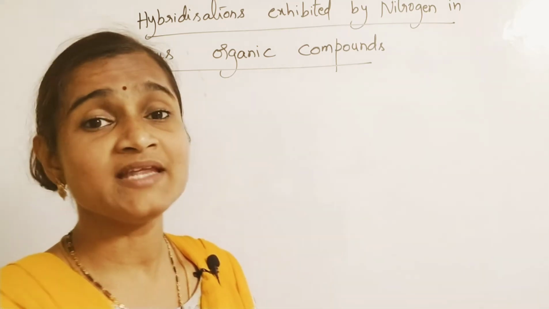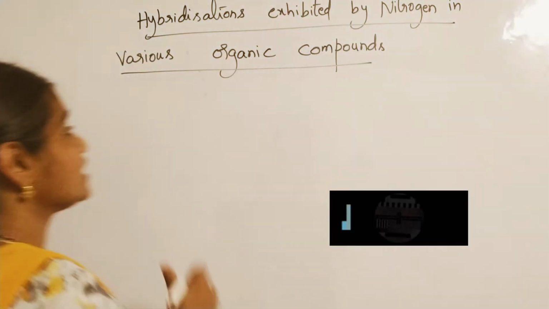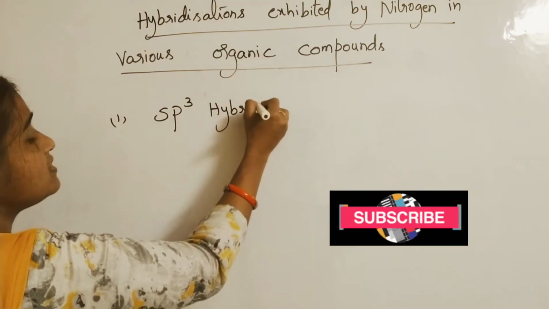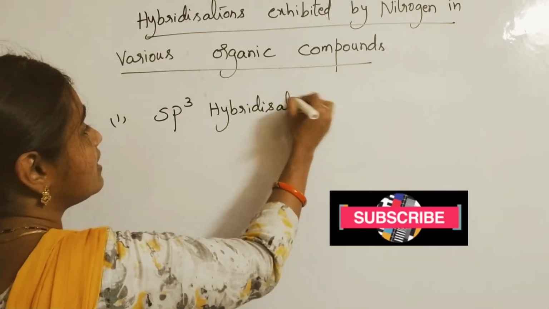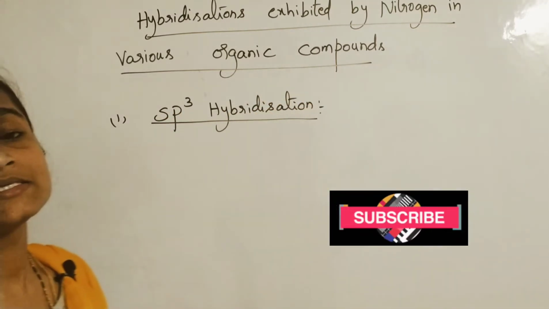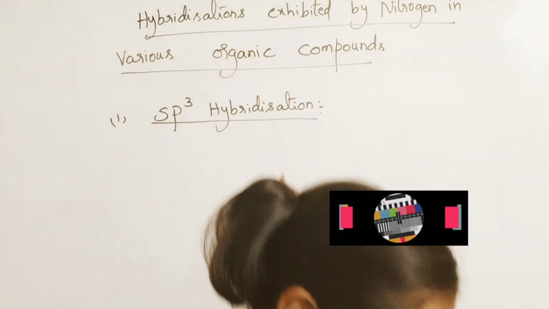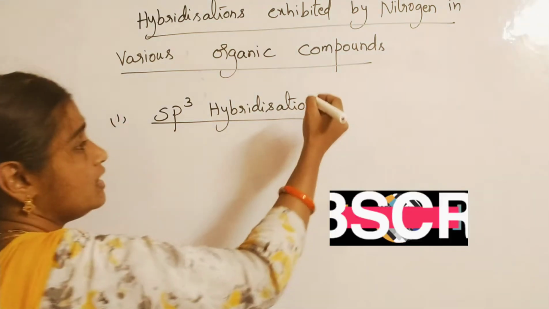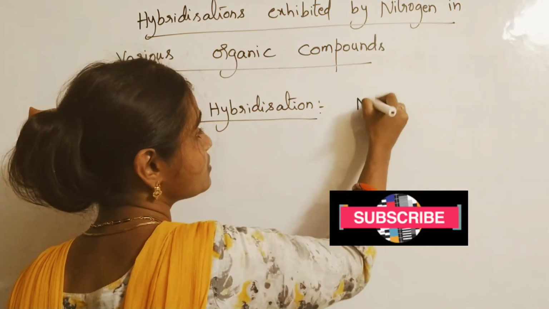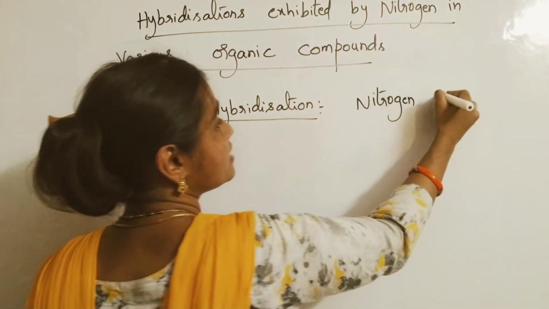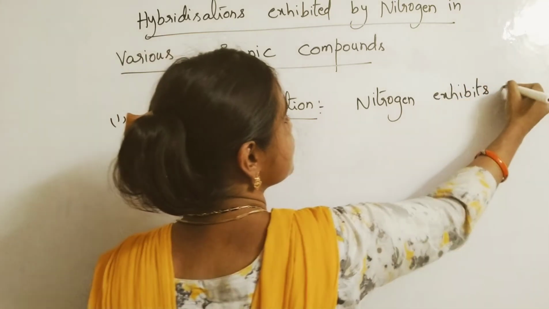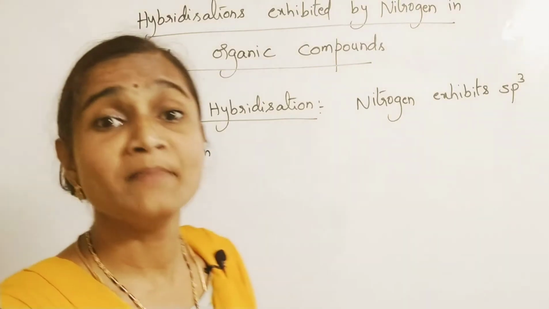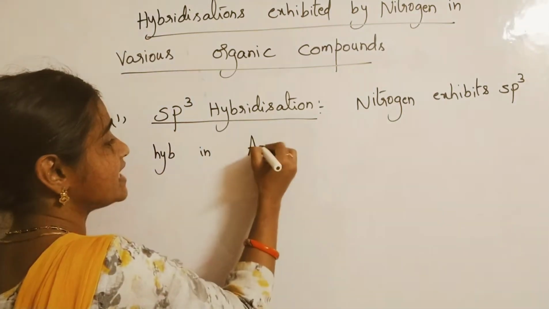First we will go for sp3 hybridization exhibited by nitrogen. In which kind of compounds is sp3 hybridization observed for nitrogen? That is what we are going to learn first. We find sp3 hybridization exhibited by nitrogen in amines. Please understand the word carefully: amines.